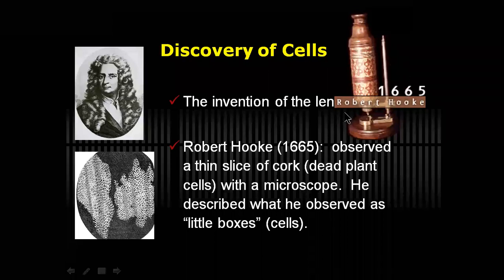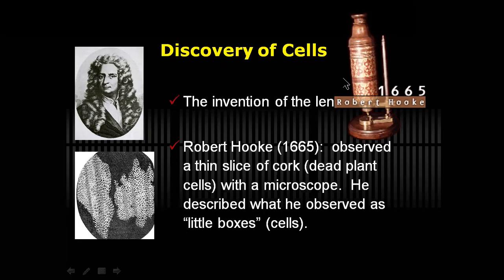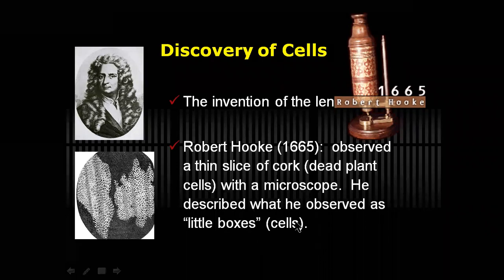This is the microscope invented by Robert Hooke, and with the help of this microscope, he was able to observe compartment-like cells, or small box-like structures, in the plant body, that is, a dead plant body. He called them little boxes, which is what we now call cells.